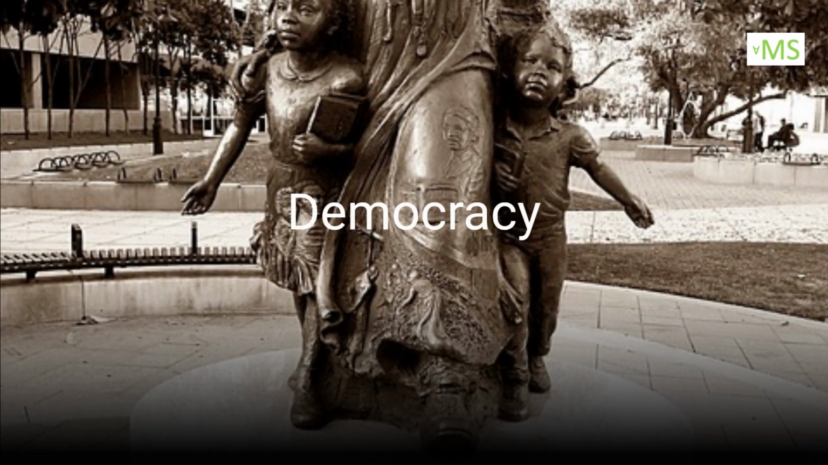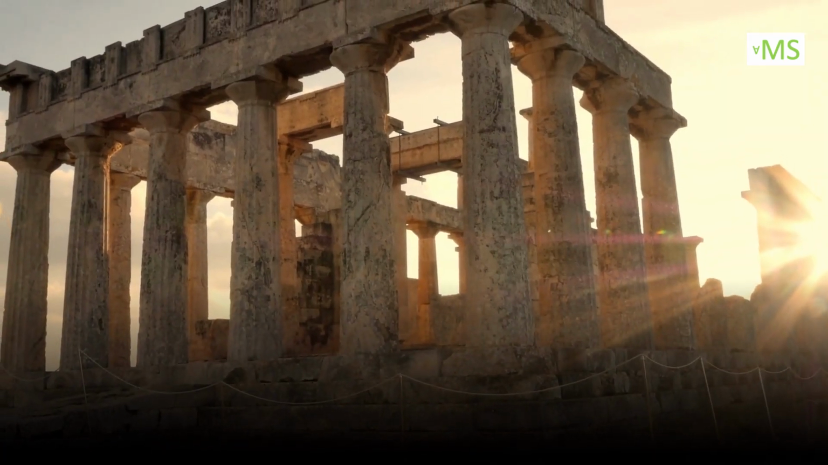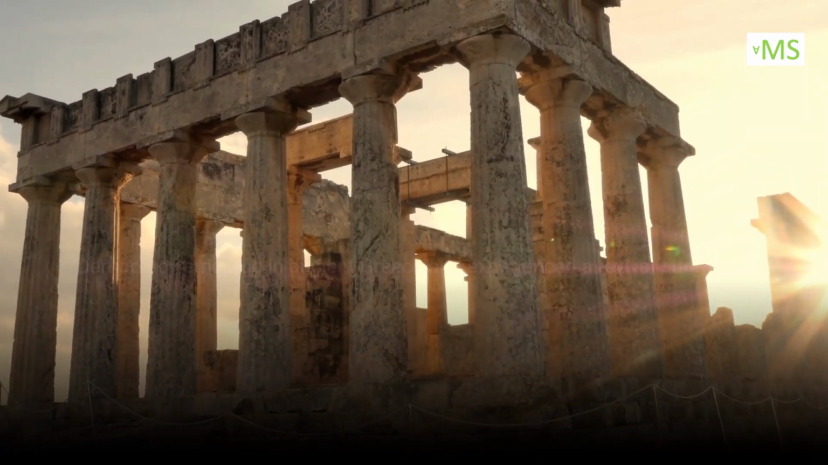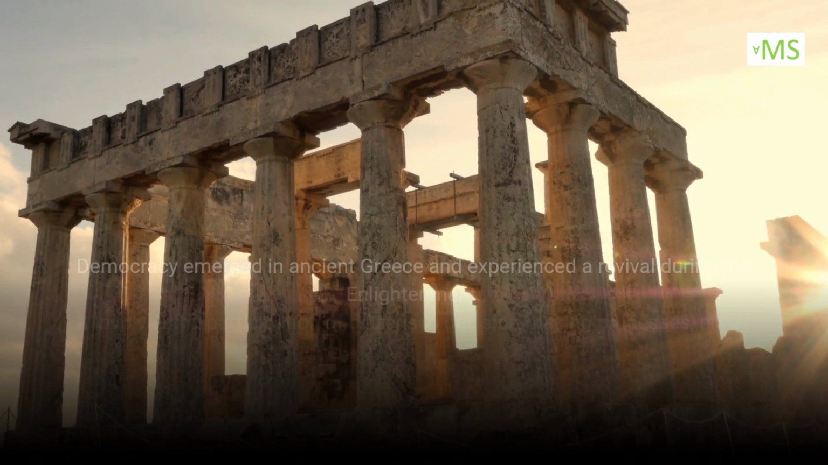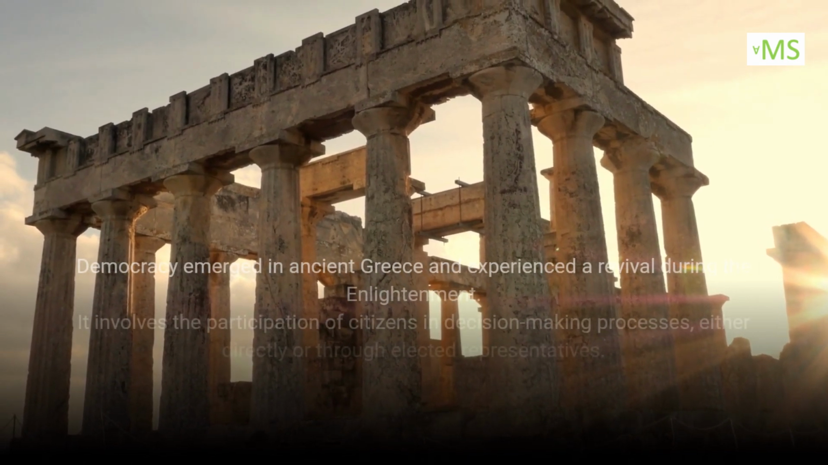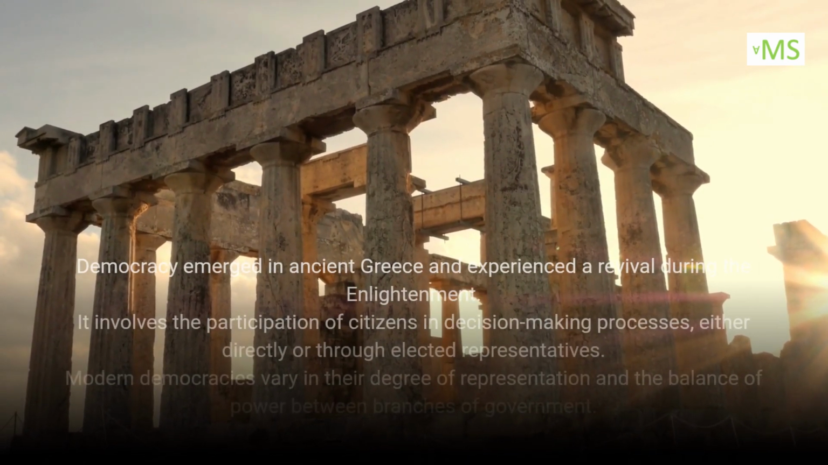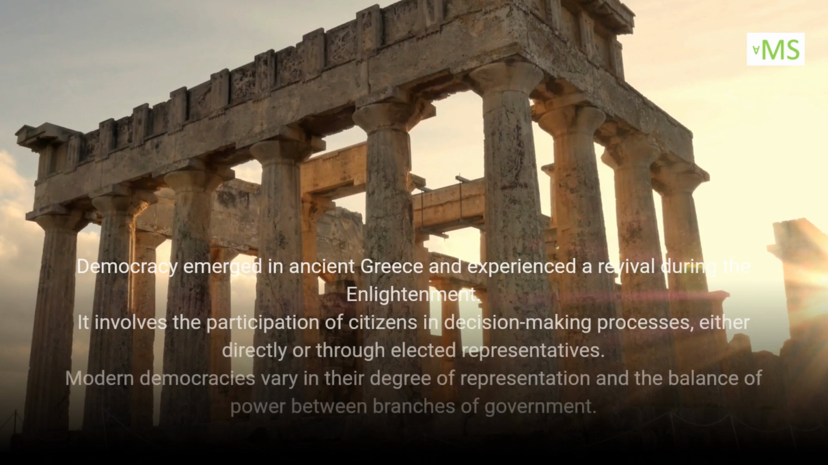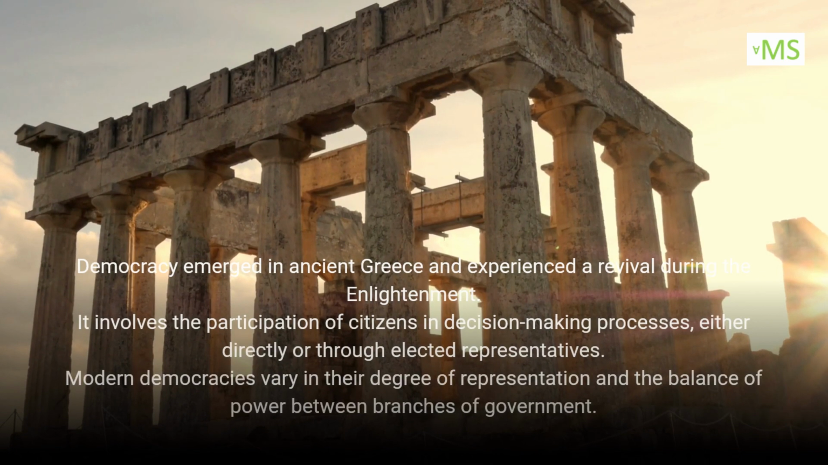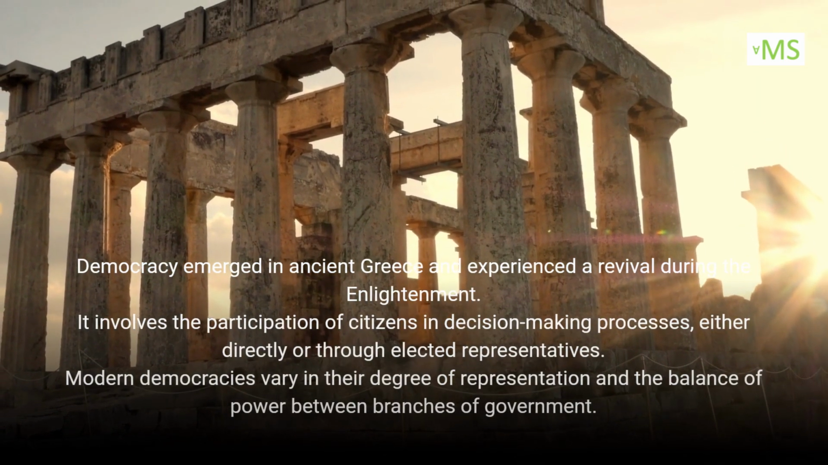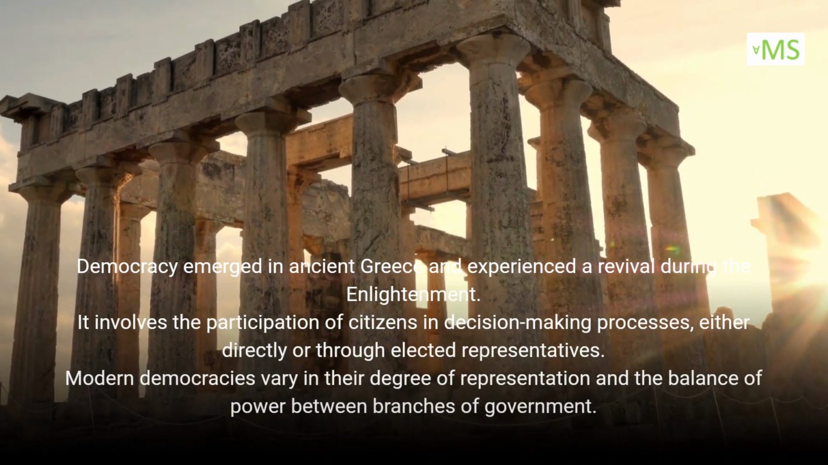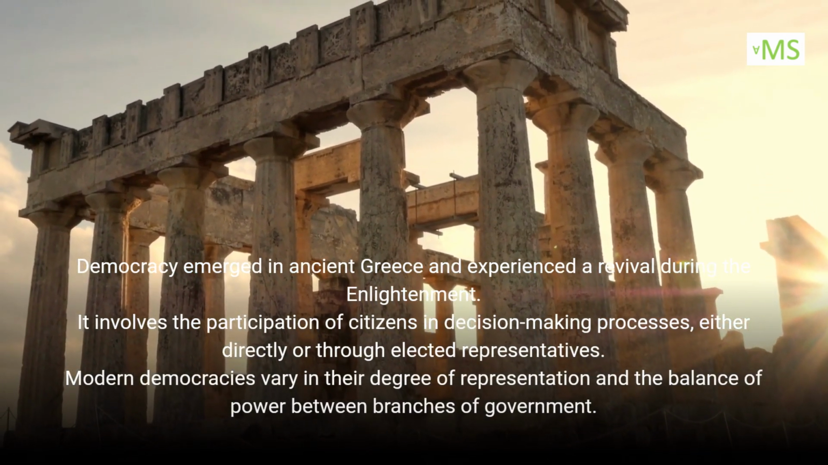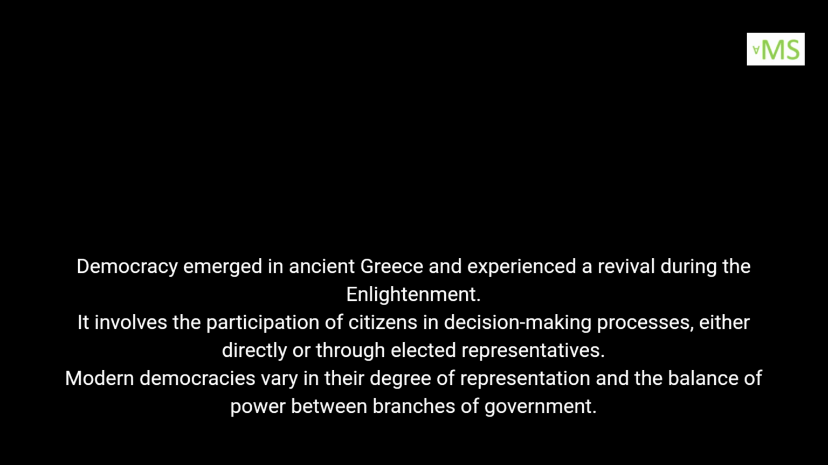Democracy. Democracy emerged in ancient Greece and experienced a revival during the Enlightenment. It involves the participation of citizens in decision-making processes, either directly or through elected representatives. Modern democracies vary in their degree of representation and the balance of power between branches of government.